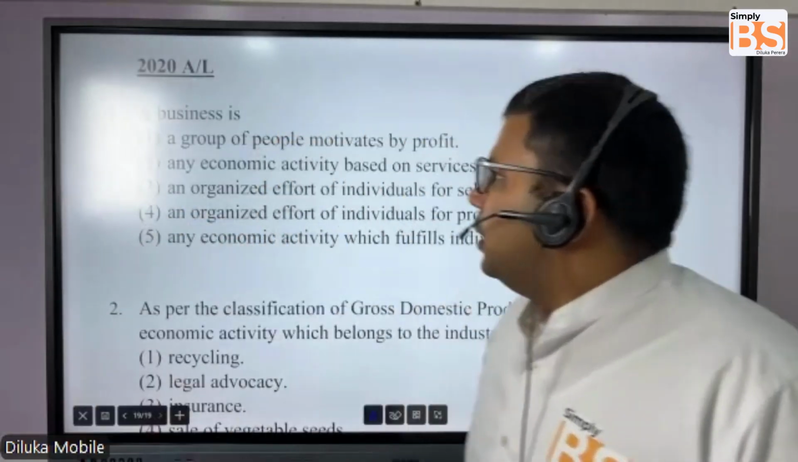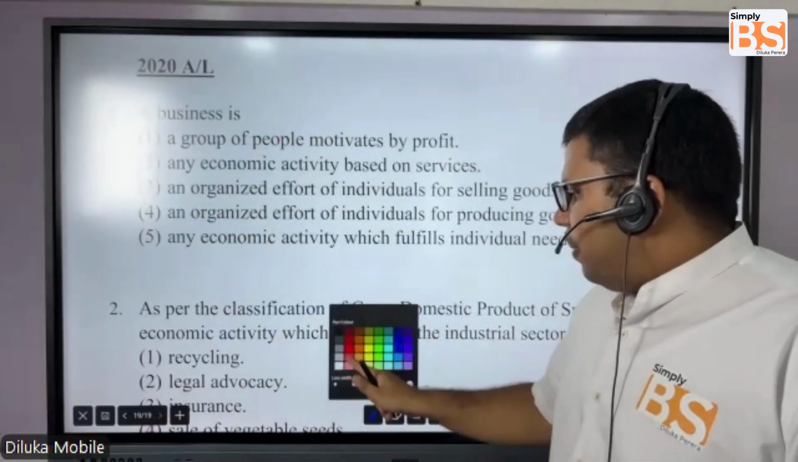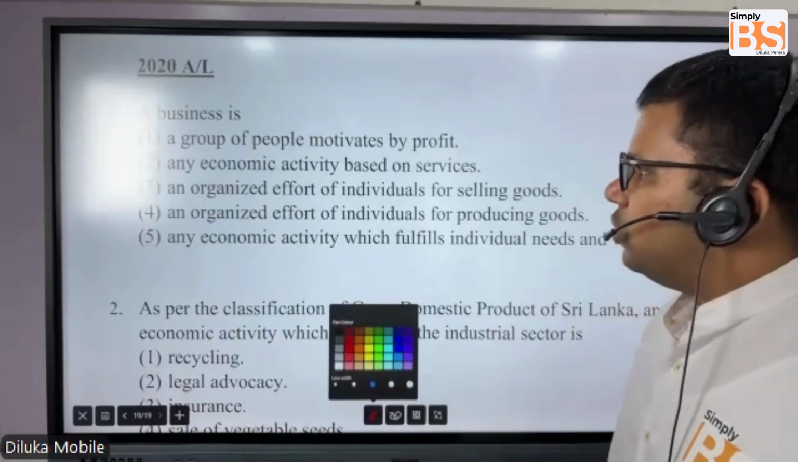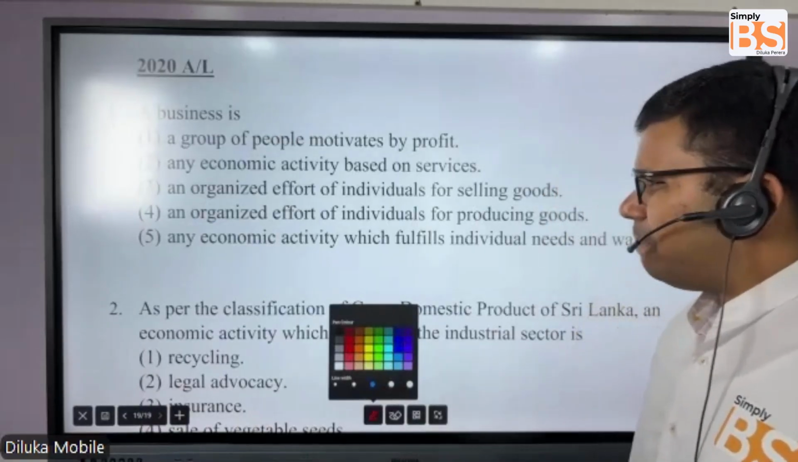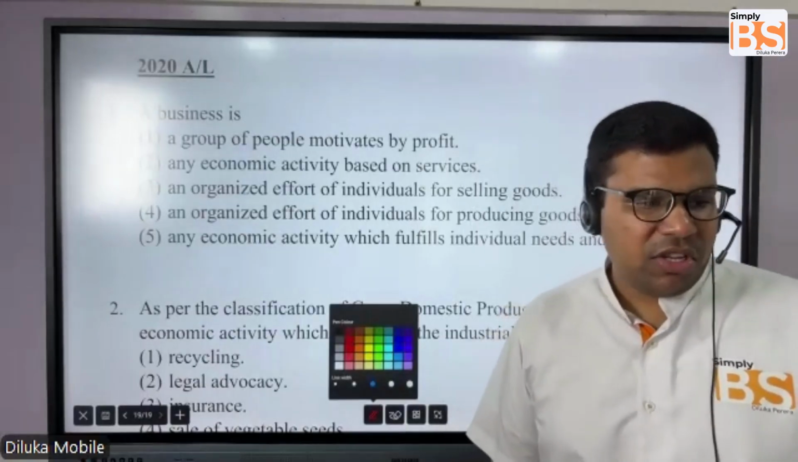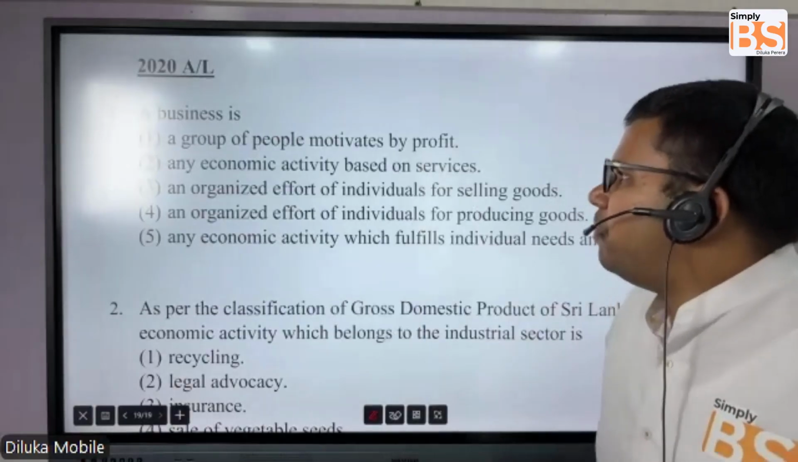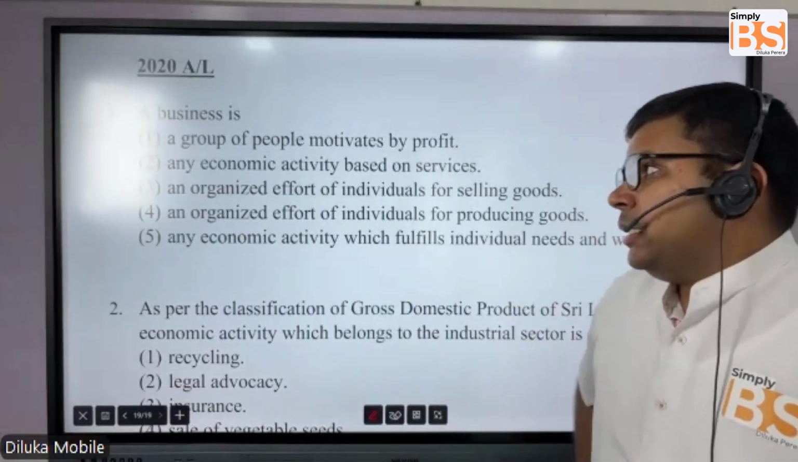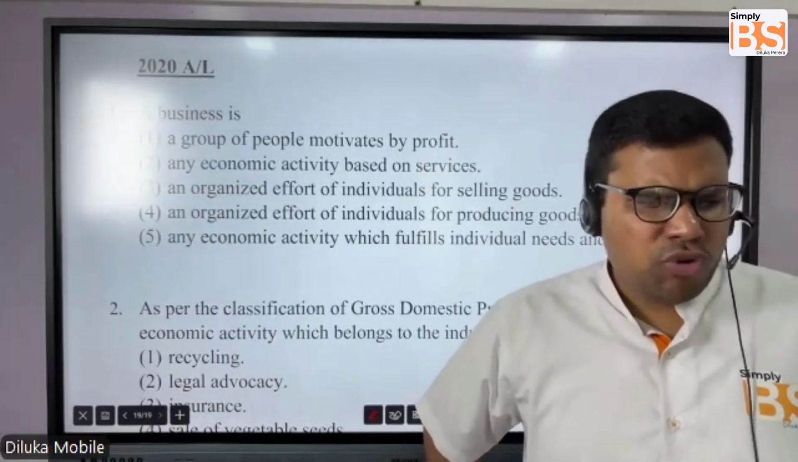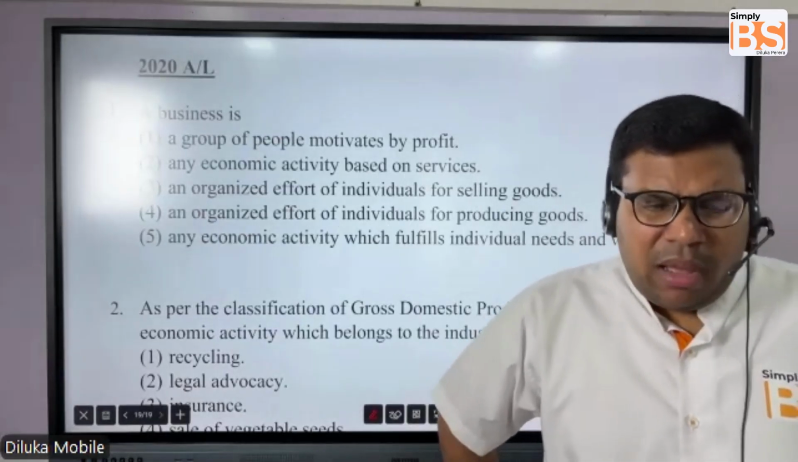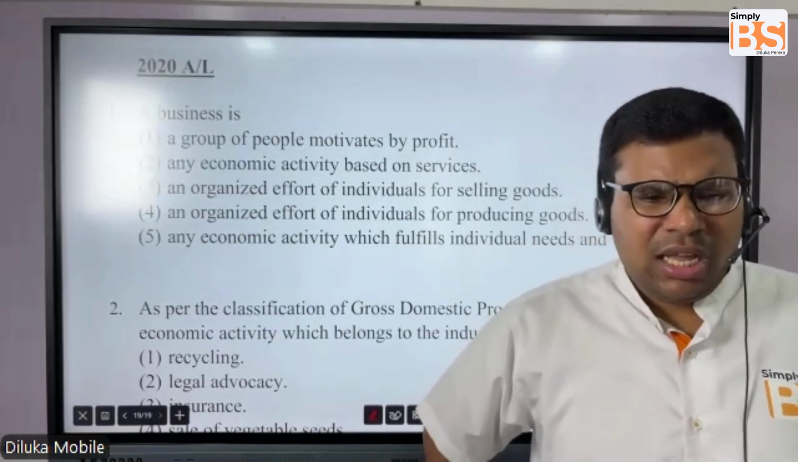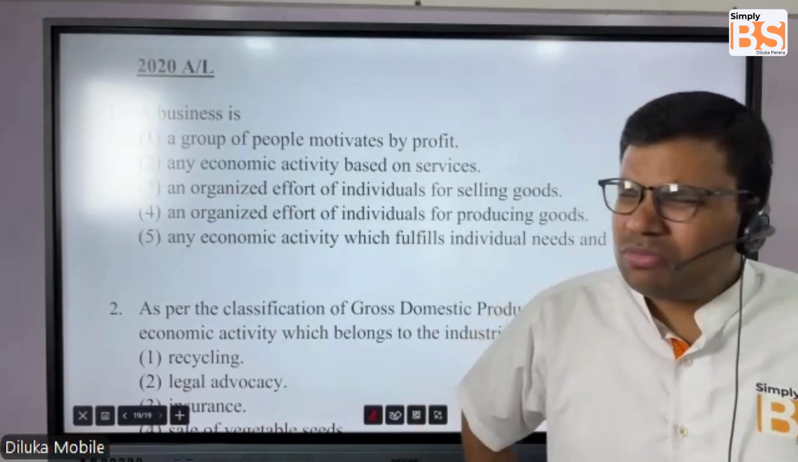They're talking about a business. An MCQ question: what is a business? If you refer to the definition which I have given, you can find the answer. A business is a group of people motivated by profit? Not really. There are businesses which have a not-for-profit motive as well, so this is wrong.